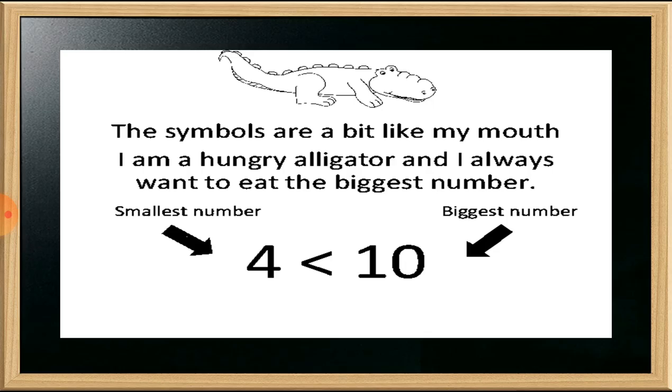As I told you in the previous lecture, you can see here number 4 is the smallest number. You can see through this arrow. Number 4 is the smallest number, and always start checking from the left side. Now on the right side, here is number 10, which is the biggest number. So the crocodile will eat the number 10. The crocodile will eat the biggest number, and here at the right side number 10 is the bigger number. So here we have to put the less than sign. 4 is less than 10.